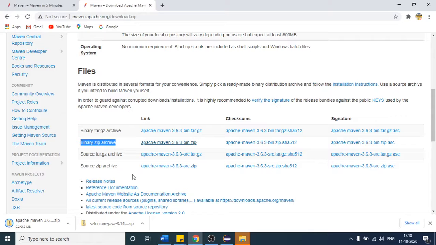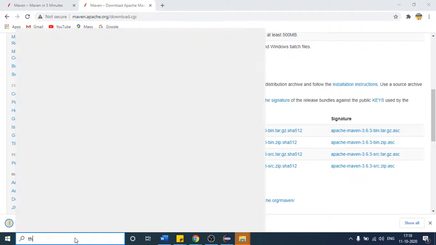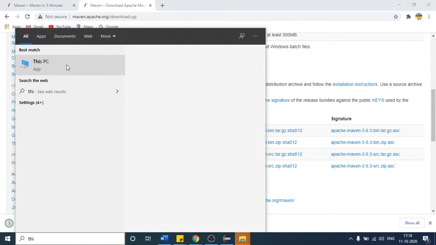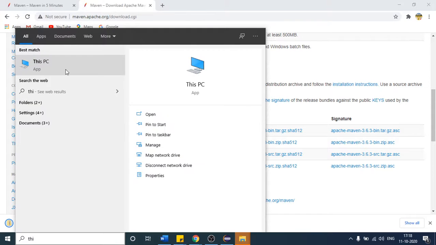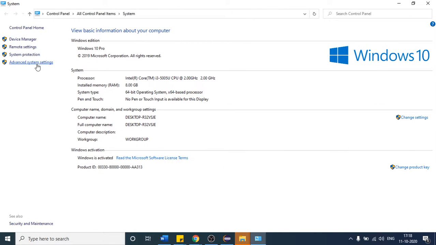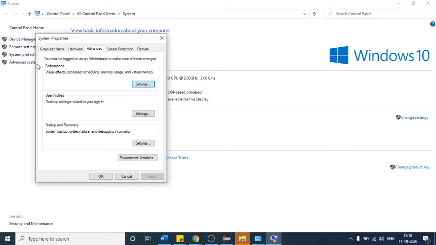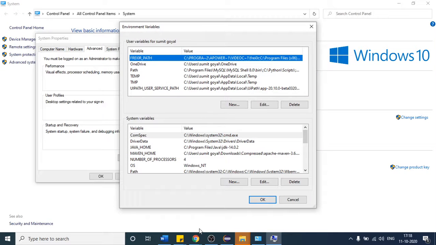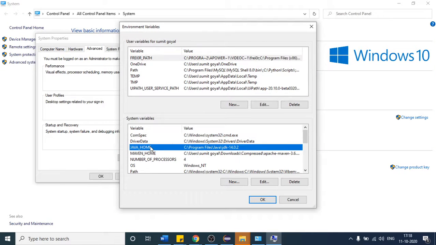What we will do is open this and set the path where Maven is present in my system variable. How to reach the system variable? Right click this and come to properties. After that, click on advanced system settings, just like we did for setting the Java path. Click on environment variables, and here you can see this is my Java, where my Java is present. Just like that.